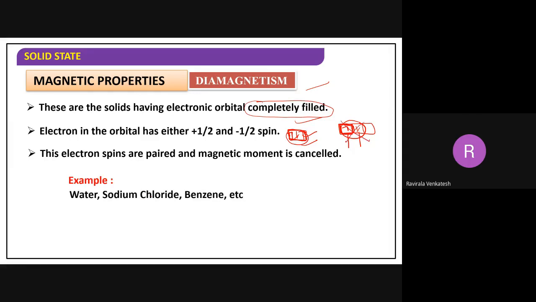Examples: water, sodium chloride, benzene. They do not have unpaired electrons. Does water have unpaired electrons?